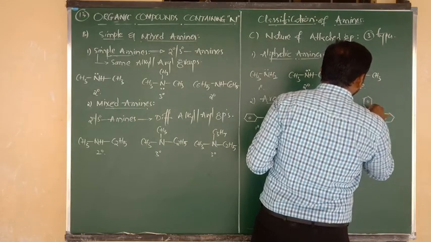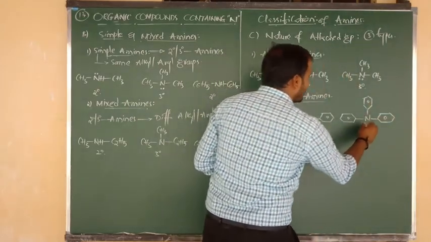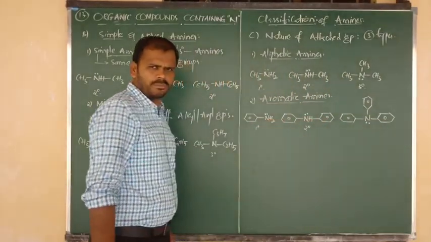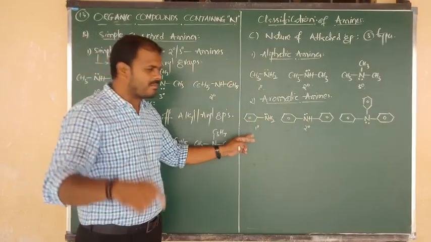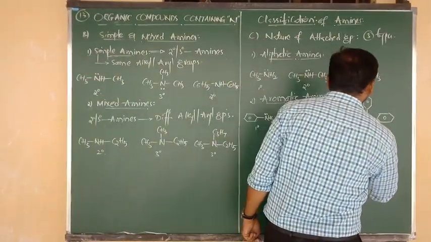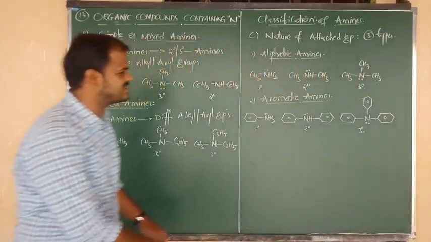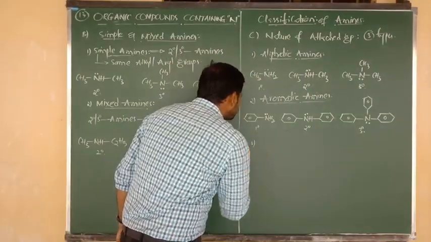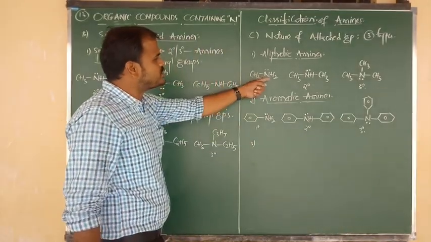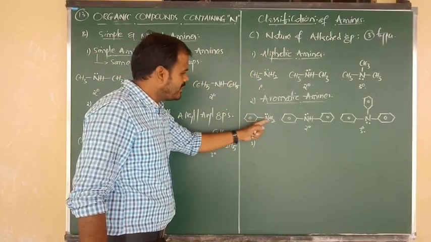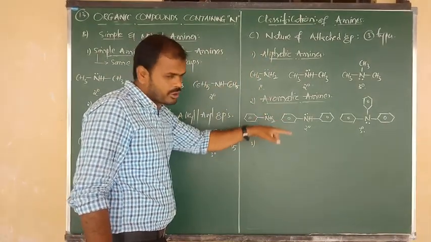N connected to 3 benzene rings. Nitrogen contains a lone pair. This is a primary aromatic amine, this is a secondary aromatic amine, and this one is nothing but the tertiary aromatic amine. In the third classification, if NH2 is connected to methyl or ethyl, that is an aliphatic amine. If NH2 is connected to a benzene ring, it is an aromatic amine.